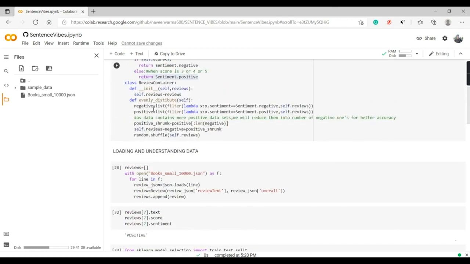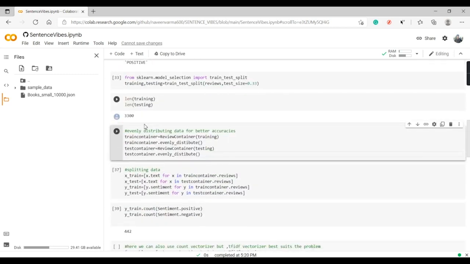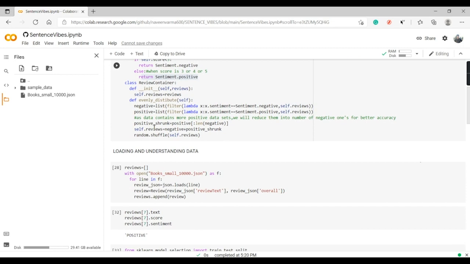Here the negative list will be filtered using a lambda: if the sentiment is Sentiment.NEGATIVE, it goes into the negative ones, and if it is a positive review, it goes into the positive ones. Here the negative reviews are 442, so we'll reduce the positive reviews to 442, so we will have equal data, and we'll get a better accuracy.